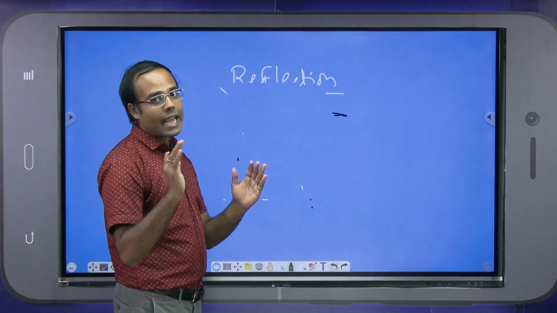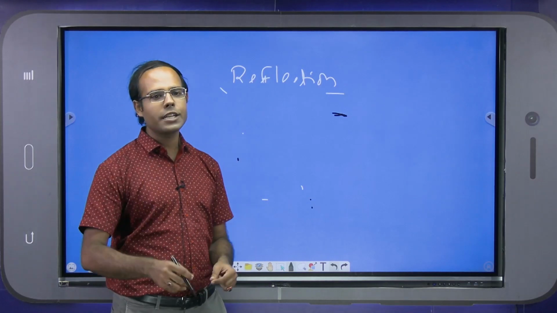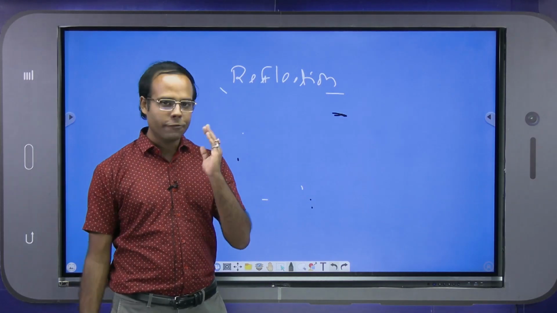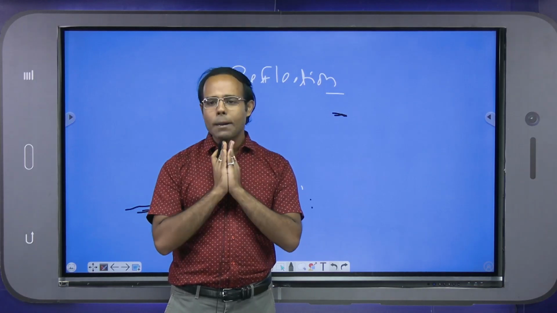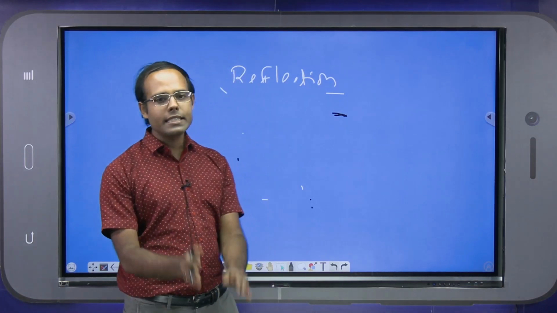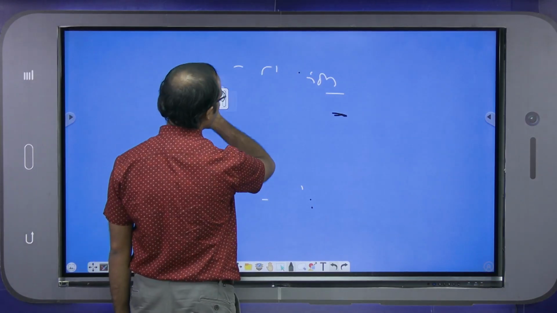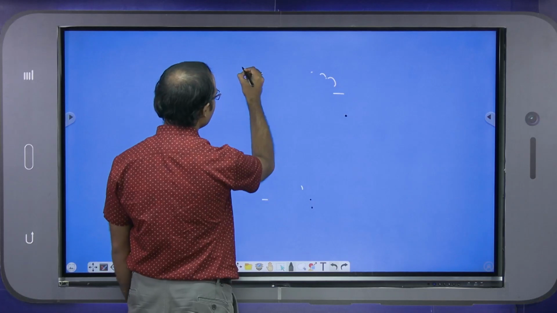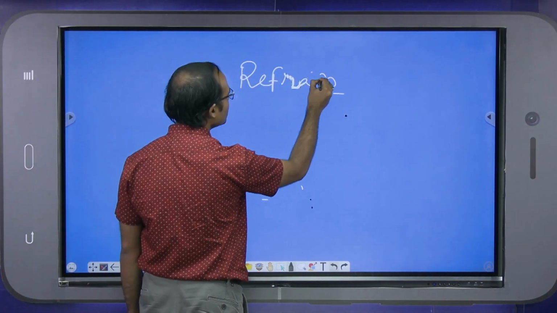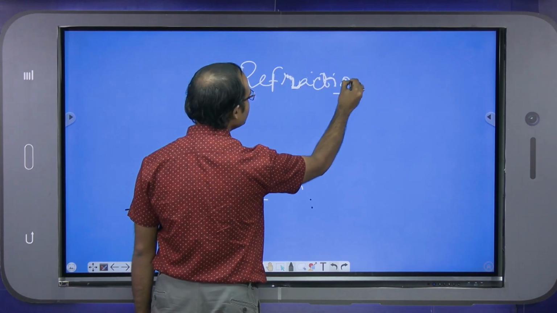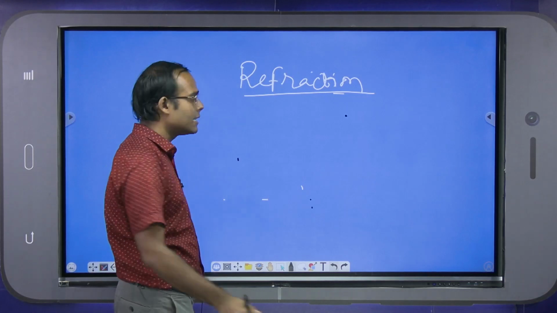Now we will know what refraction actually is. Refraction is nothing else but the passing of light from one medium to another, with some bending in the path of the light. We will show this by a diagram. So this is basically refraction of light.